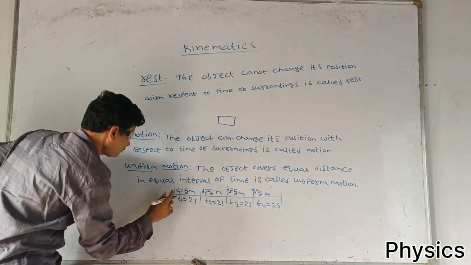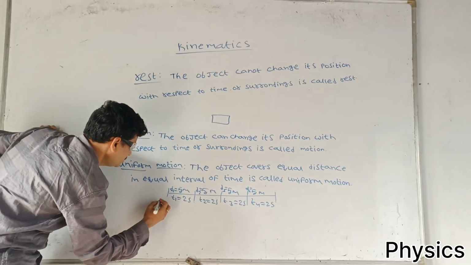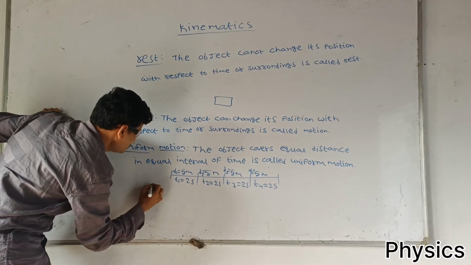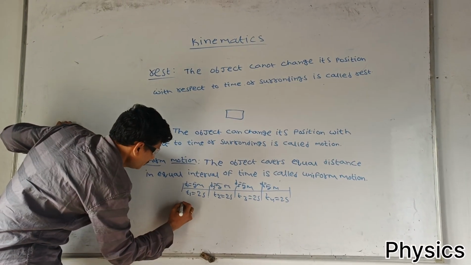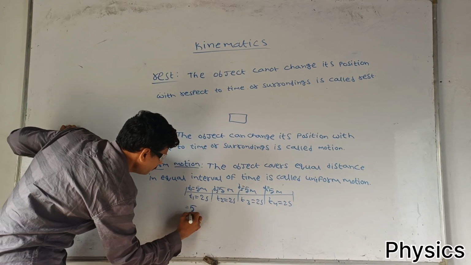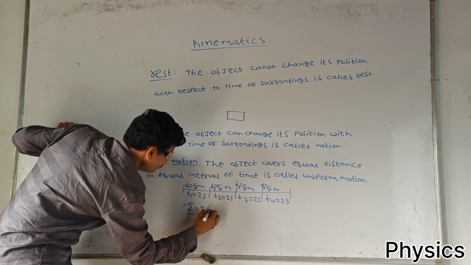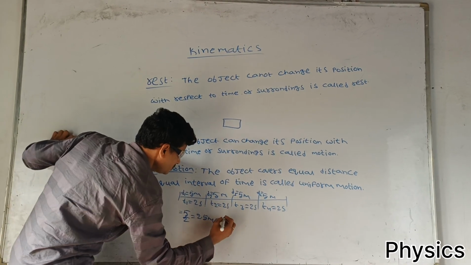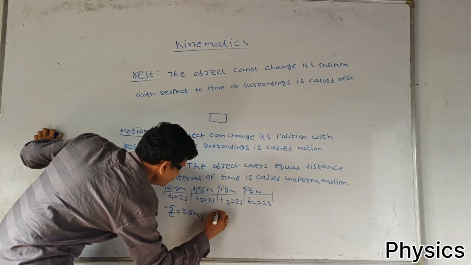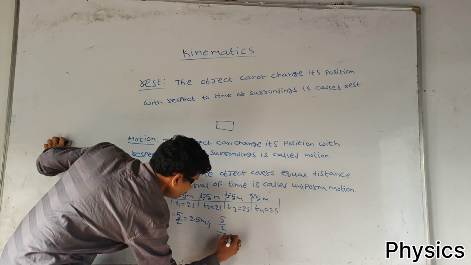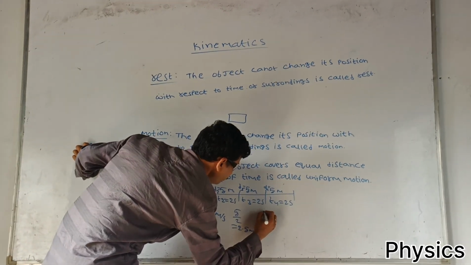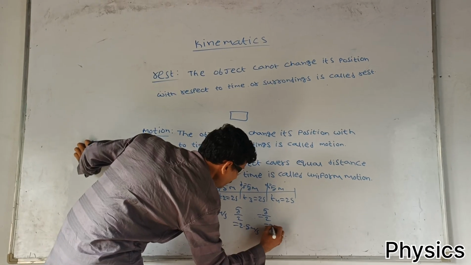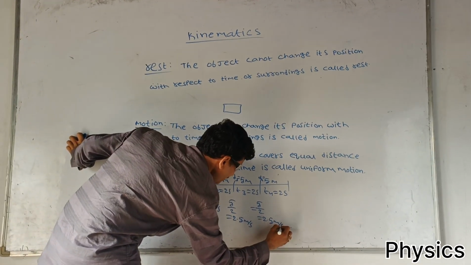Uniform motion means distance by time. D1 by T1, 5 by 2, 2.5 meter per second. Second one 5 by 2, 2.5 meter per second. Third one 5 by 2, 2.5 meter per second.